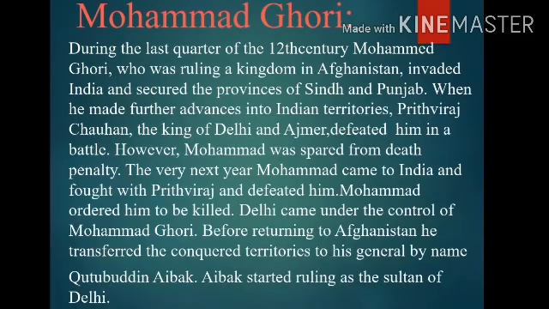He went back to Afghanistan, and the very next year he came to India and fought Prithviraj Chauhan again. This time Muhammad Ghori defeated him and ordered him to be killed.